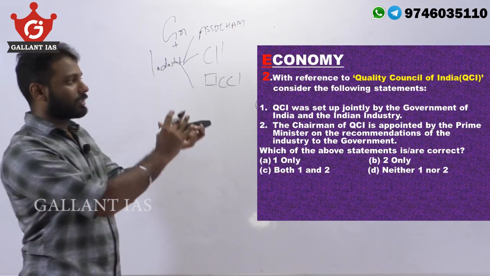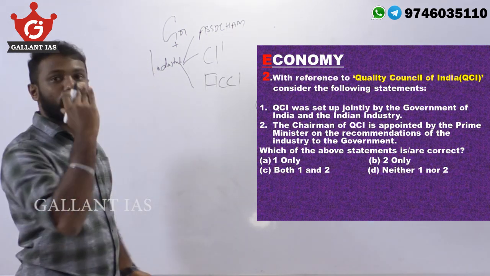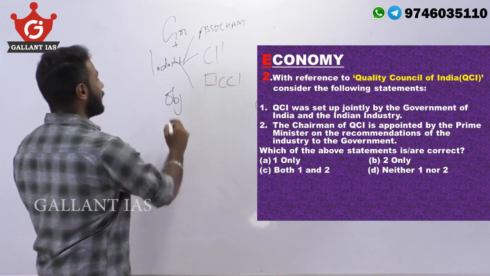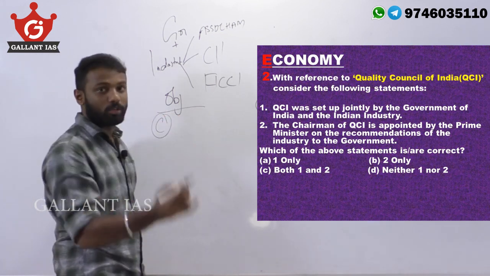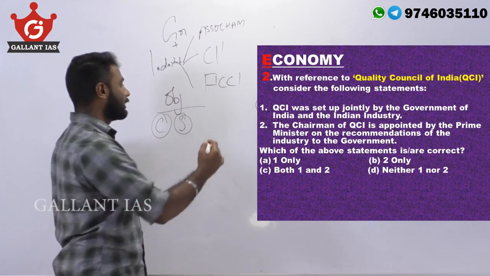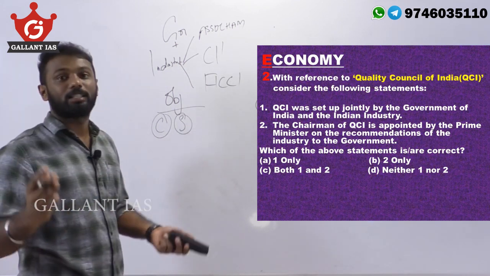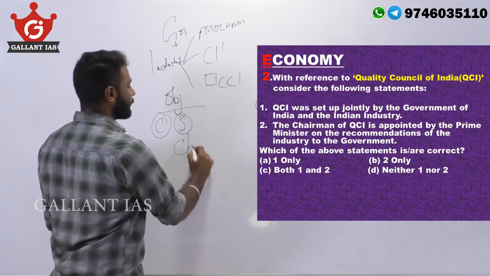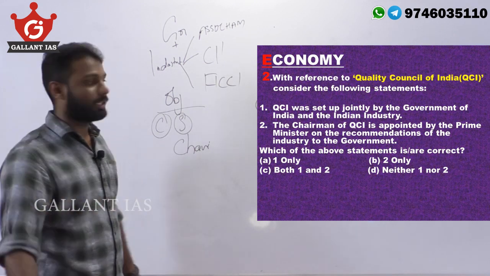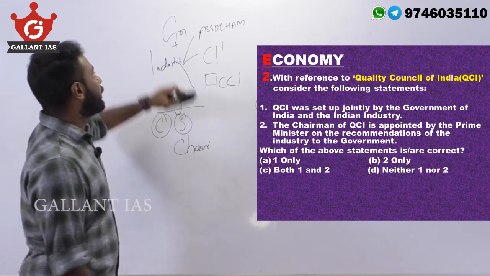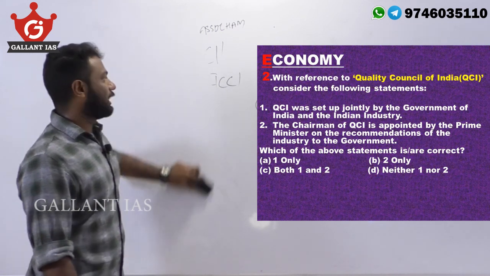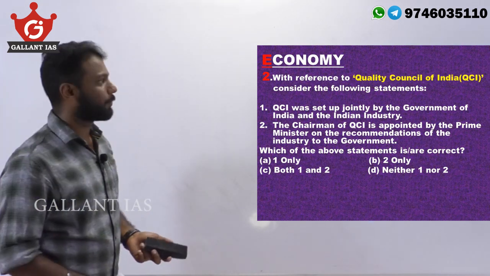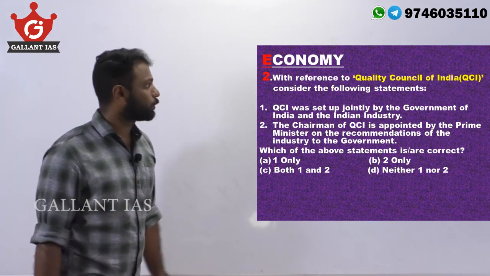When moving on to these types of questions about institutions or organizations, we should note down the core objectives of those institutions. How they were formed, that is, whether they are inserted in the constitution or not. That is, whether it is a constitutional body or a statutory body or other extra-constitutional body, or whether they are formed as a public-private partnership. Likewise, its formation pattern should be noted down, and who is the chairman and how he is appointed. These things are to be clearly noted down because UPSC will ask these types of statements only. So by knowing at least these core elements, we could easily arrive at the answer. So your answer is option C, that is both 1 and 2. Two statements are right here.